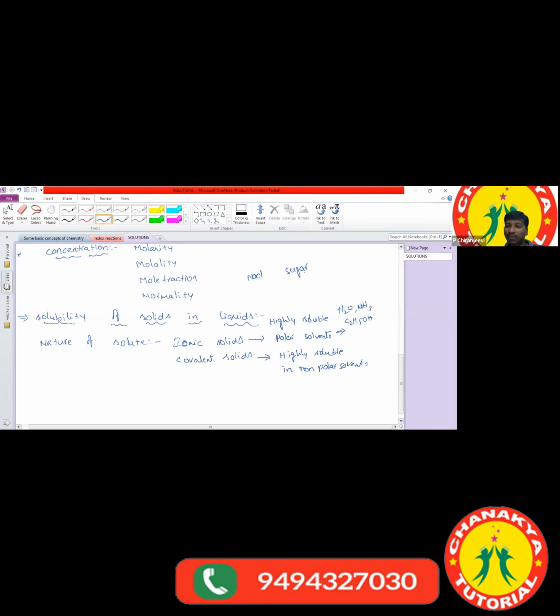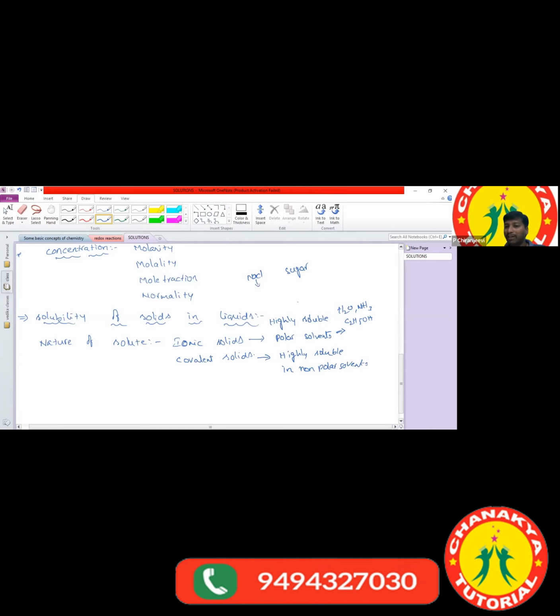Either NaCl is going to be soluble faster or sugar is going to dissolve faster. So it is NaCl, no? NaCl is going to dissolve very fast compared with the sugar. Okay, so because NaCl is an ionic compound.